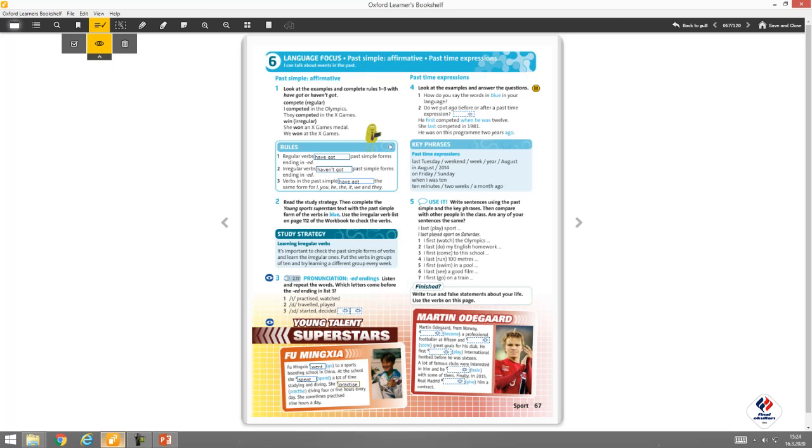Martin Odegaard from Norway became a professional footballer at 15 and scored great goals for his club. He first played international football before he was 16. A lot of famous clubs were interested in him and he trained with some of them. Finally, in 2015, Real Madrid gave him a contract.